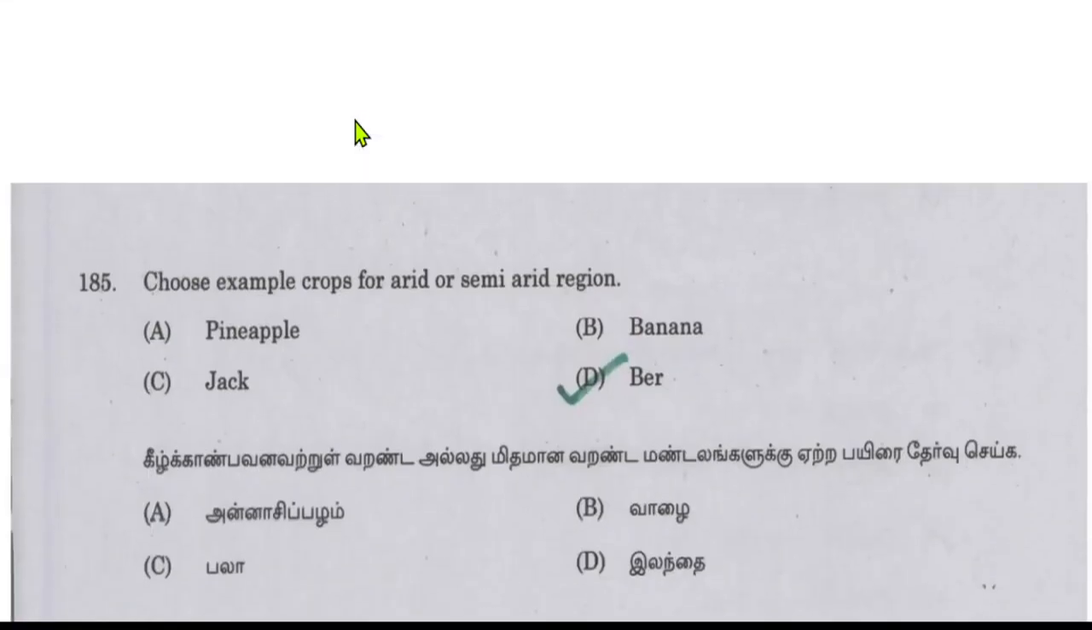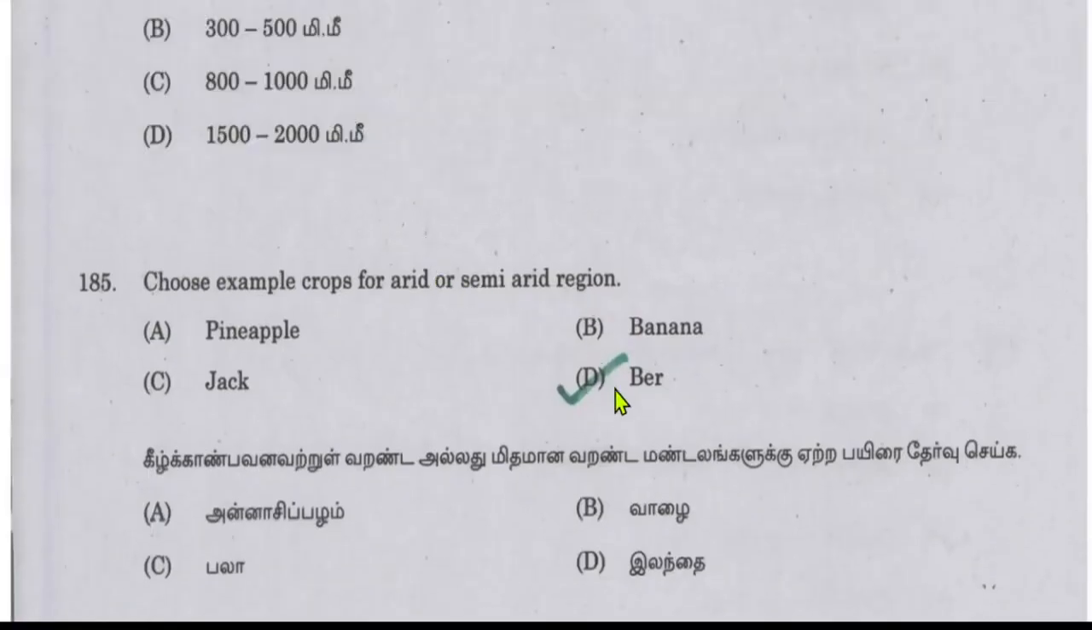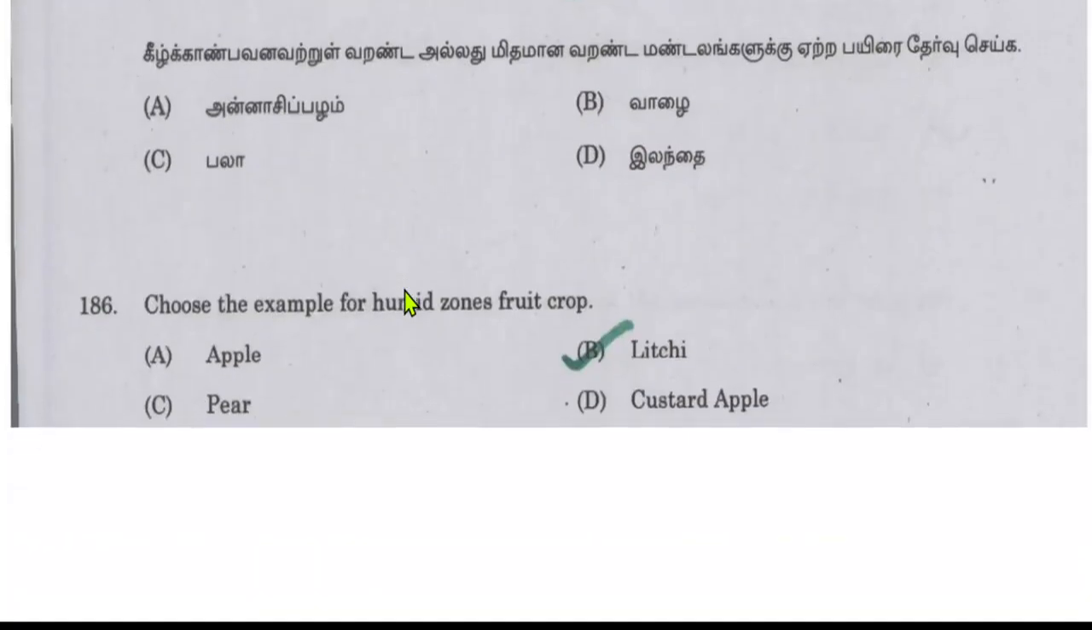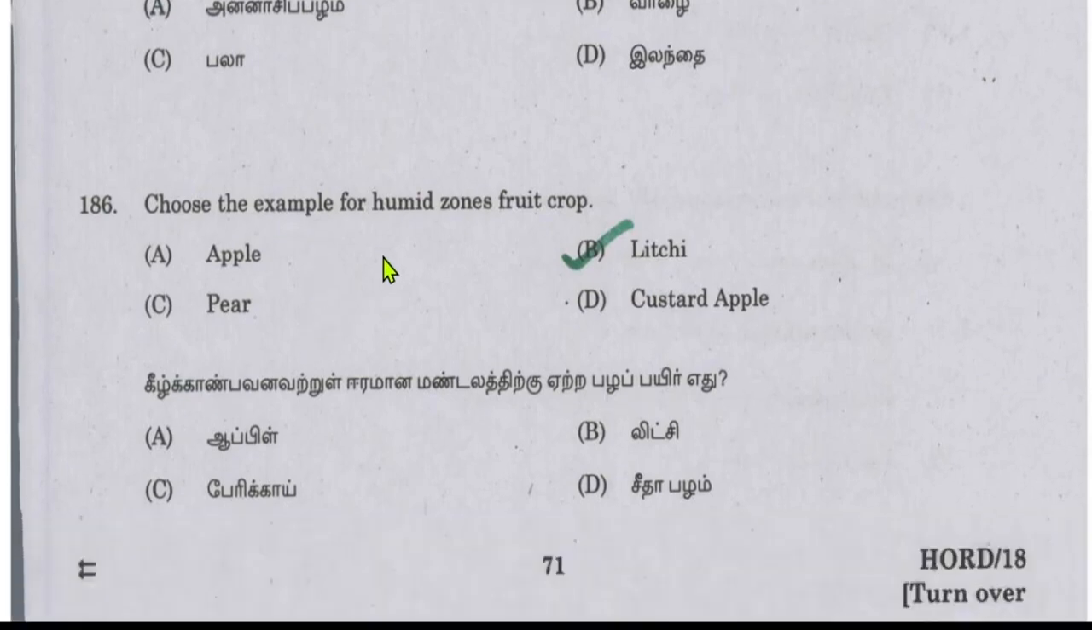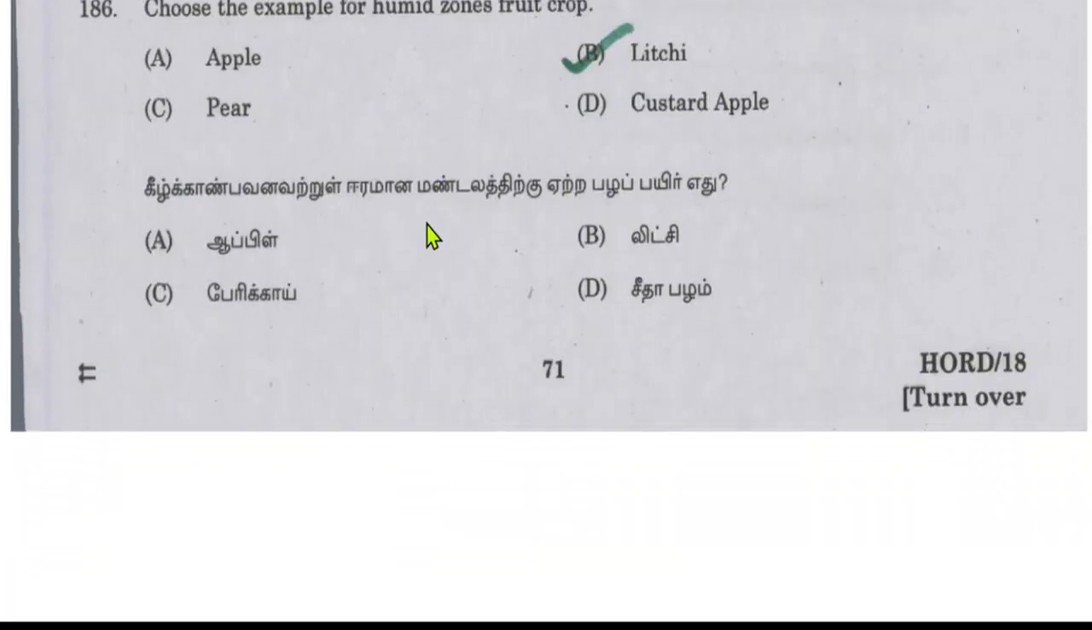Choose an example of crops for arid and semi-arid regions. It will be ber, not pineapple or jack or banana. Ber belongs to the arid or semi-arid region. Choose an example for a humid zone fruit crop. It is lychee. Lychee belongs to the humid zone.